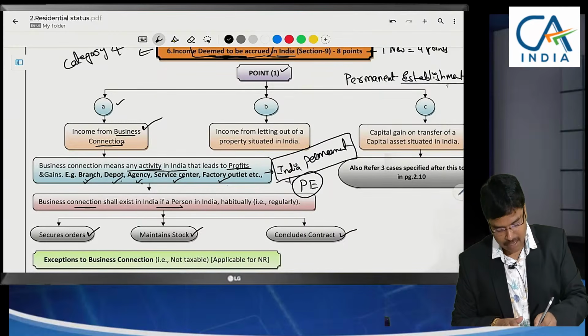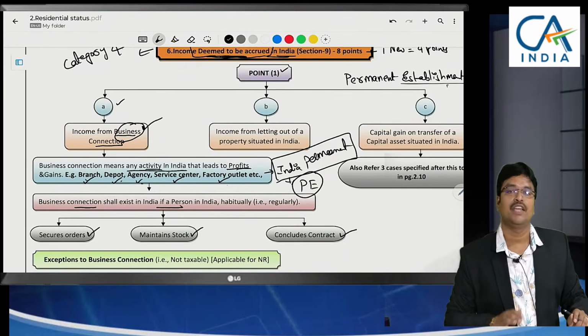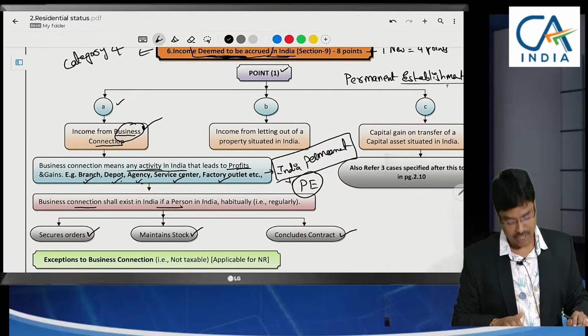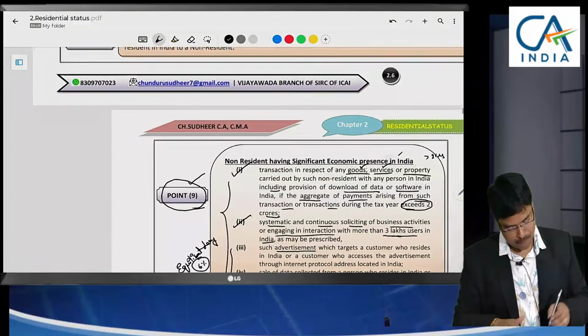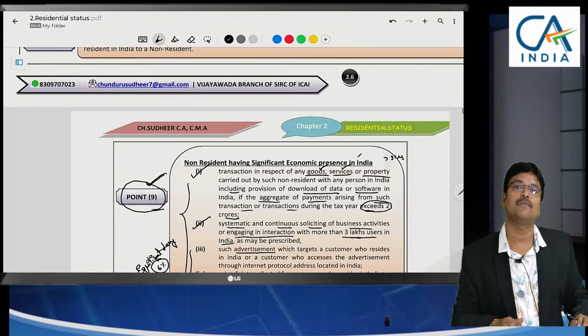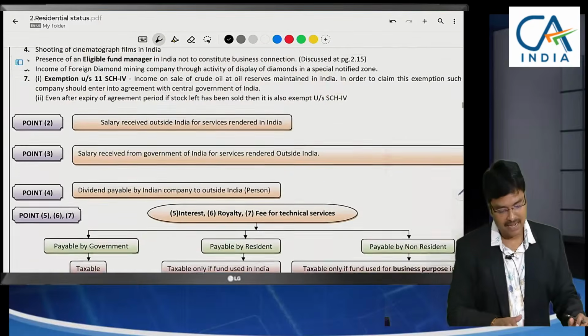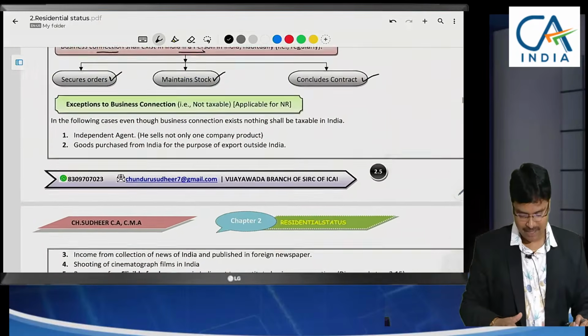One is business connection. If they are having a branch in India, we have discussed that. If there is no branch in India, point number 9, significant economic presence, we have discussed. Till here, is it okay? Now let me continue my discussion.